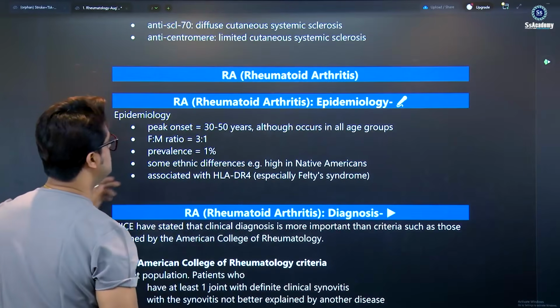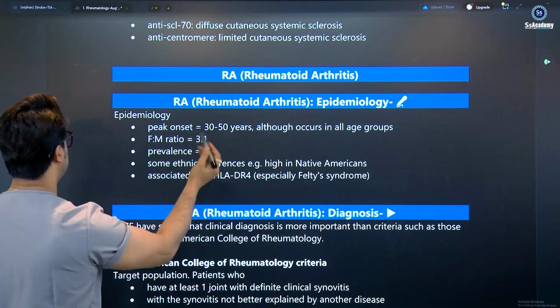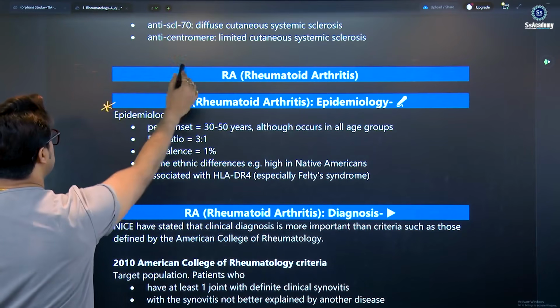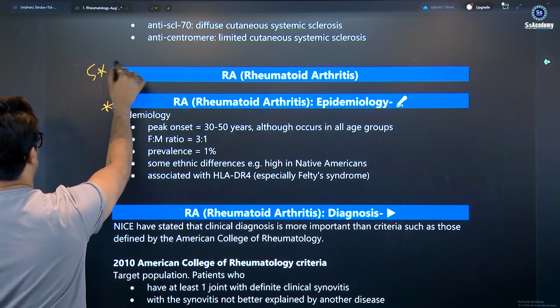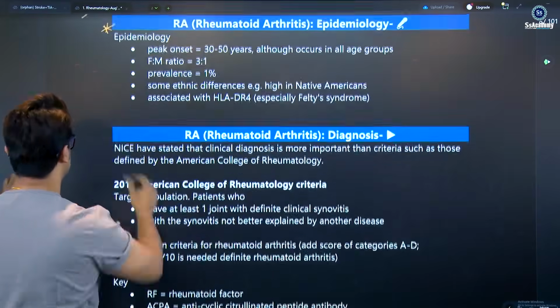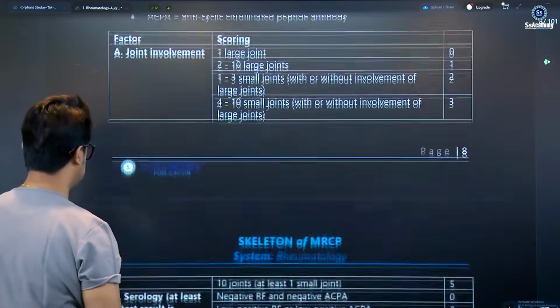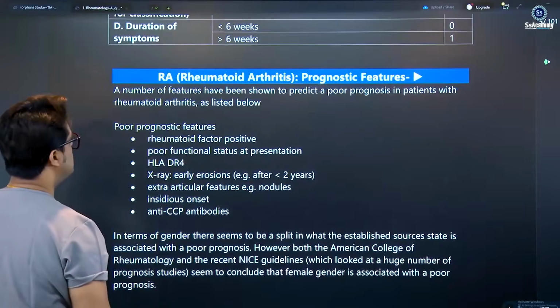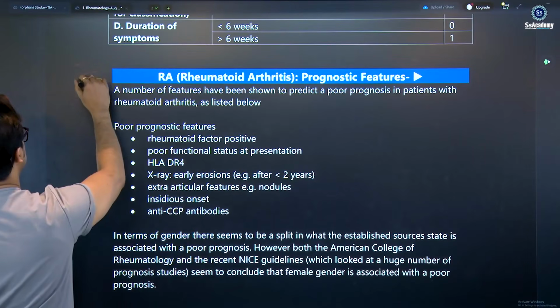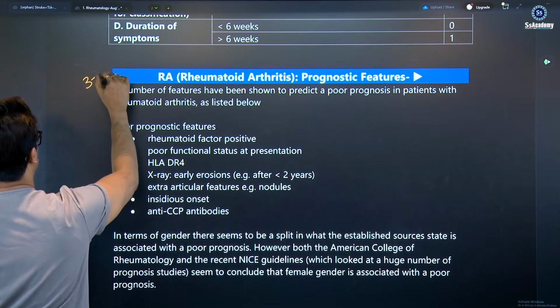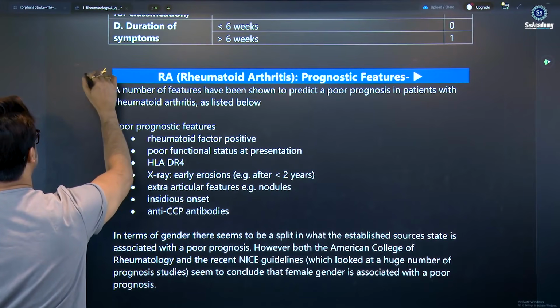Then the discussion of rheumatoid arthritis: the epidemiology is 1-star, but rheumatoid arthritis diagnosis is more than 5-star, based on the new guidelines already discussed in your video lectures. Rheumatoid arthritis prognostic features are also 3-star or 4-star. Yes, you need to write them down.